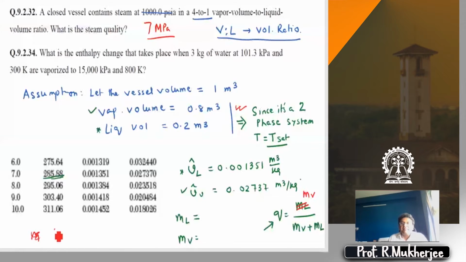So quality is mass of vapor divided by mass of liquid plus mass of vapor. If you have 100% steam, quality is going to be 1. If you have 100% liquid, it's going to be 0. That's it. Mass of vapor divided by mass of liquid plus vapor. Is it clear now? I just made a mistake out here.